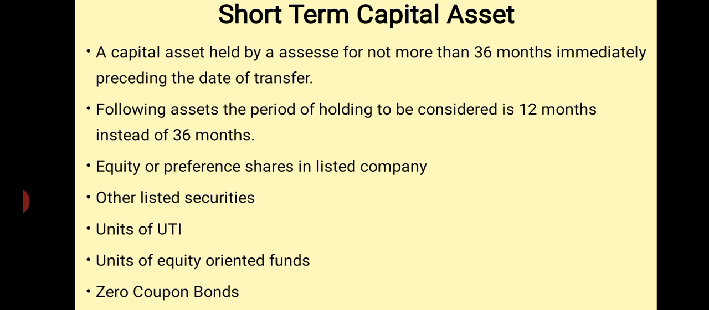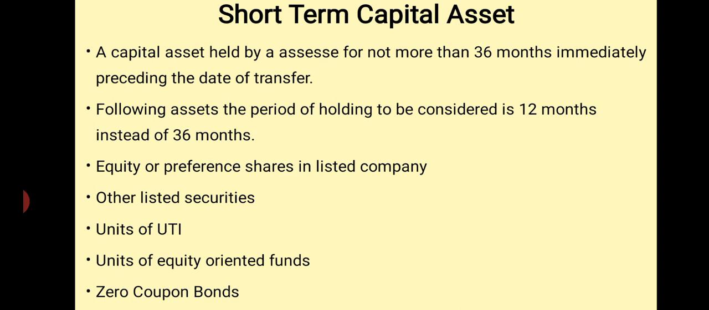Generally, the period to determine a short-term capital asset is an asset held for not more than 36 months. That is, an asset held up to 36 months is called a short-term capital asset. This 36 months may be 12 months in the case of equity or preference shares in a company which are listed in recognized stock exchanges, other listed securities, units of UTI, units of equity oriented funds, and zero coupon bonds.